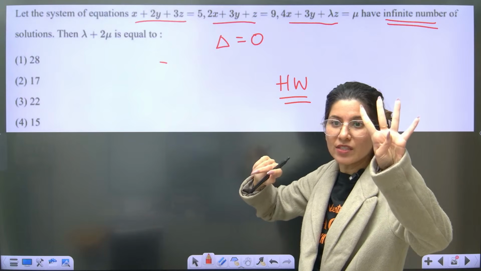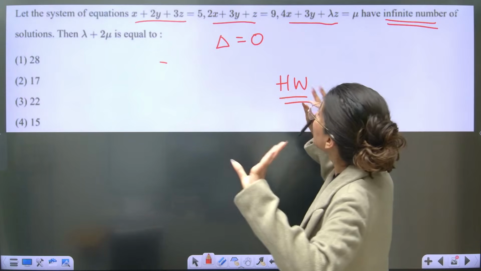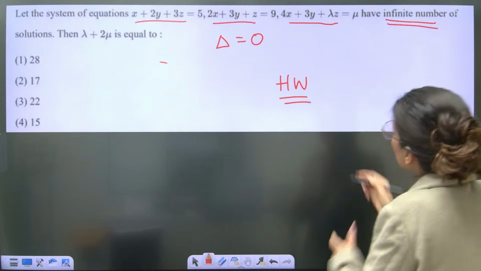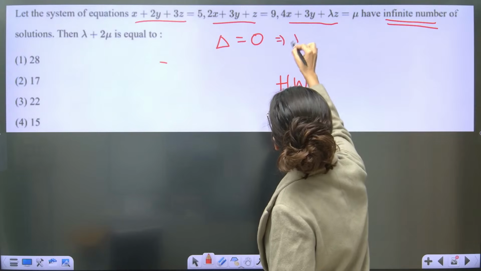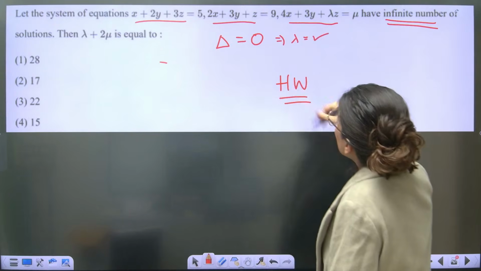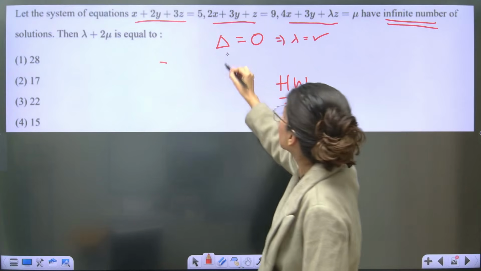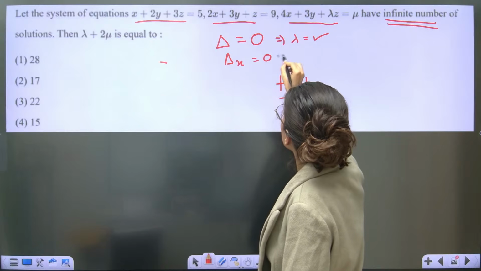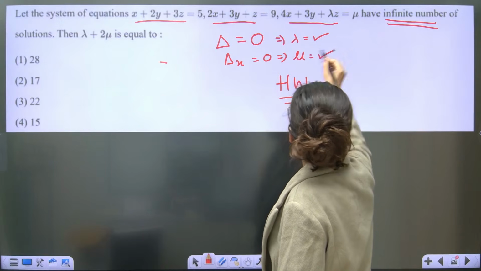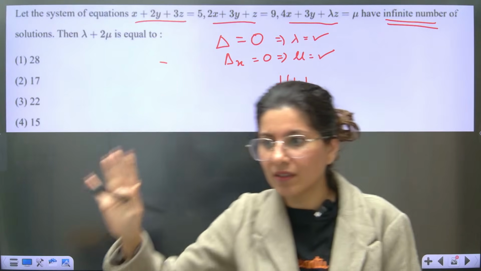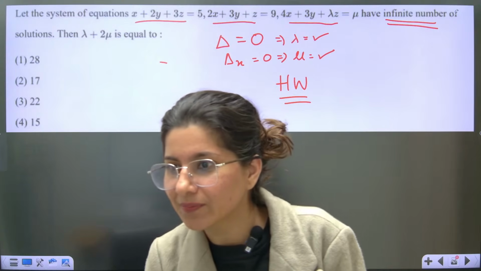Delta equals to 0 will make sense because it will have only lambda. Okay, so delta equals to 0 will give you the value of lambda. Then what you have to do is del x equals to 0 will give you value of mu. 2 determinants you will solve.